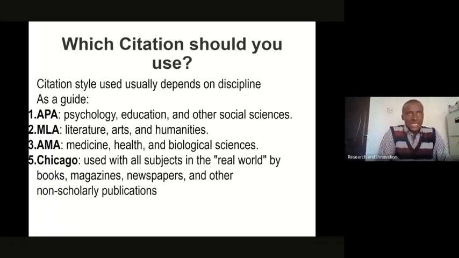We have the MLA, which is the citation style used by those in literature, arts, and humanities. AMA is used by those in medicine, earth, and biological sciences. And Chicago is often used in what some call the real world, maybe in books, magazines, and other non-scholarly publications.